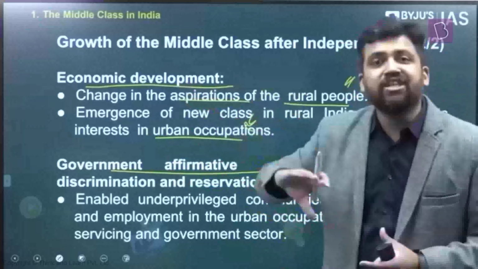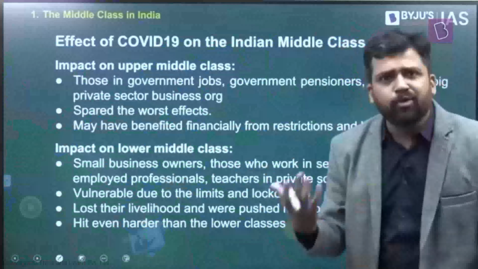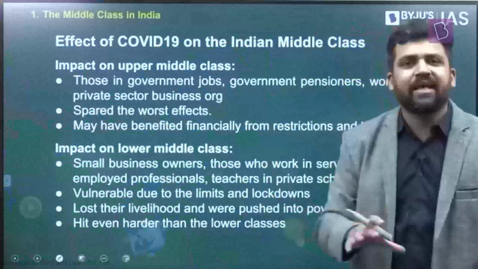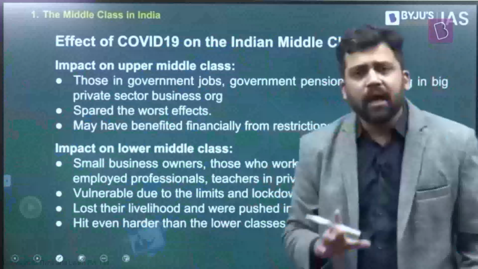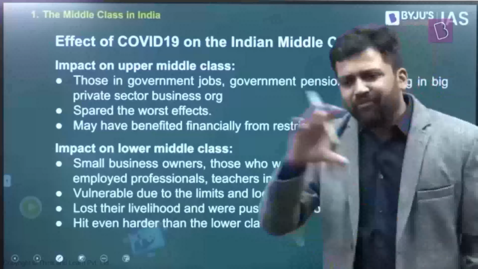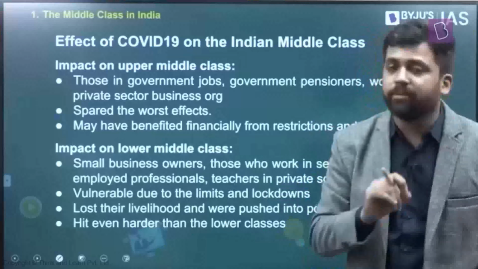And after the 1991 reforms, this has further increased. New economic opportunities, white collar jobs, globalization, all these things have led to the development of the middle class. In recent times, there have been different articles which analyze the impact of the pandemic on the middle classes.